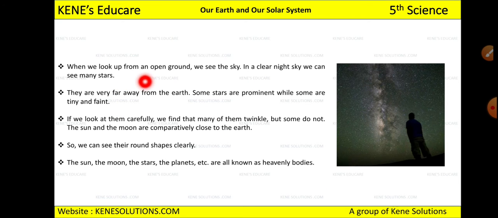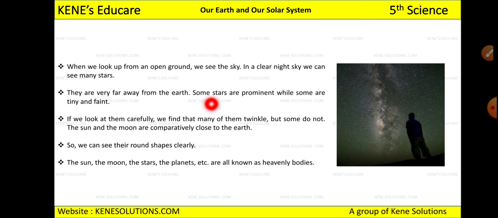when we look up from an open ground, we see the sky, right? If you look from your playground and you observe the sky, you will notice that if it is morning, you can see the sun, and if it is night, you can see the stars and the moon, right? So in a clear night sky, we can see many stars in the sky, right? And they are very far away from the earth. Don't you think they are very much far? And just let me know one thing, can you touch those stars? Yeah, see, you will get to know the answer in this lesson, whether you can touch the stars or not.